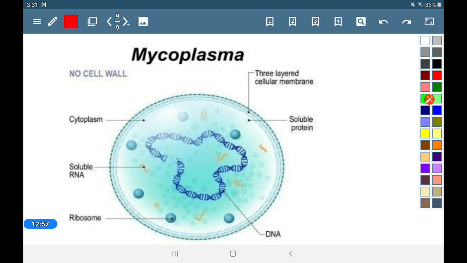Here is mycoplasma, the smallest cell in the world, and it can survive without oxygen, lacks a cell wall, and has genetic material which is naked. The ribosomes are there. So this is the smallest cell known, and they survive without oxygen. And here is the end of kingdom Monera.